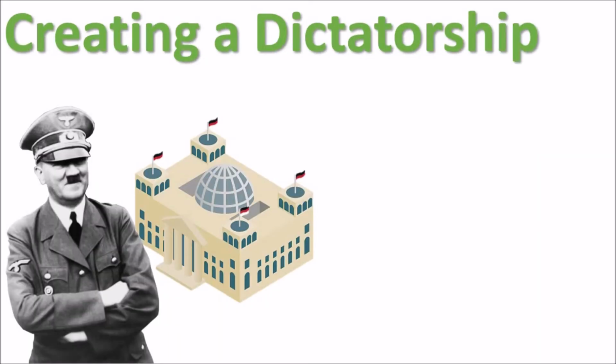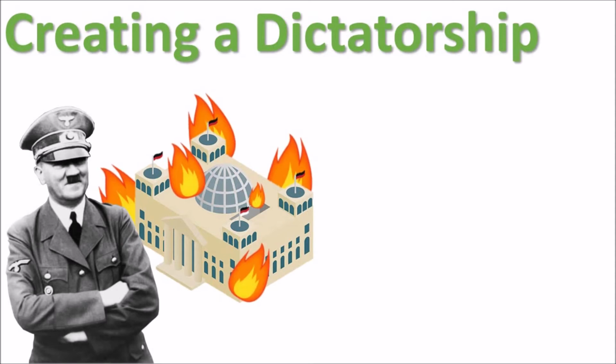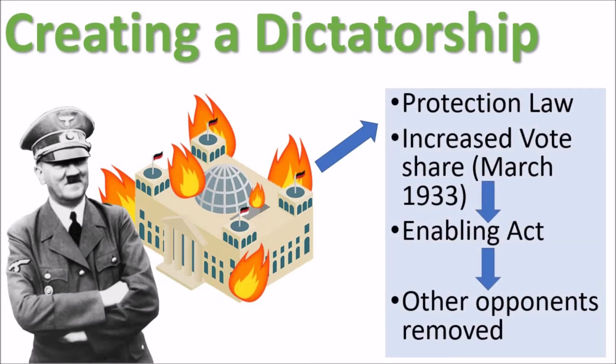After he's made Chancellor, Adolf Hitler sets out to create a dictatorship. He's still some way off being the all-powerful figure that he'll become, and the most important event to help him seize more and more power is the Reichstag Fire in February 1933, which Adolf Hitler very quickly blames on the communists. Shortly after this, he brings in the protection law. This stops communists being able to take seats within the Reichstag, and he's also able to increase the Nazi Party's vote share in the election of March 1933 with a 2/3 majority.